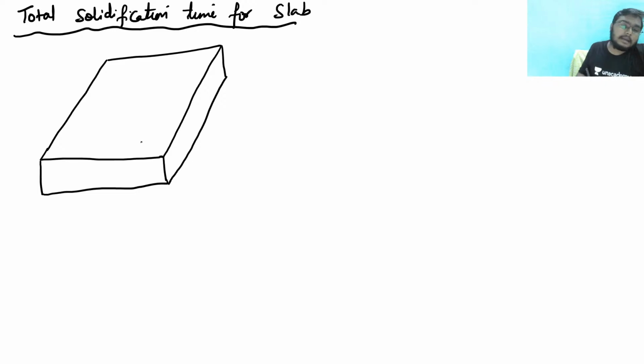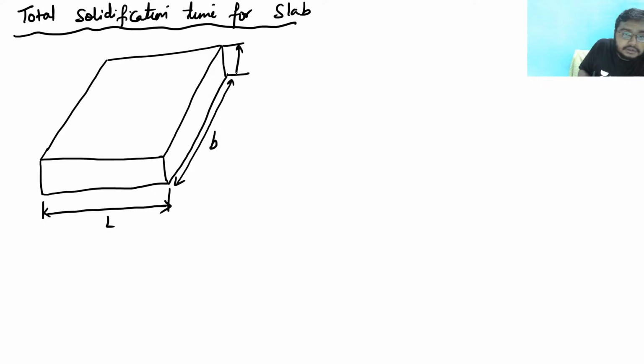So this is my slab, and suppose the length is L. This is the length L. Clear? And this is given as B. Let this be B. And what is this? H. This is height. This is H. So these are the dimensions given for a slab.